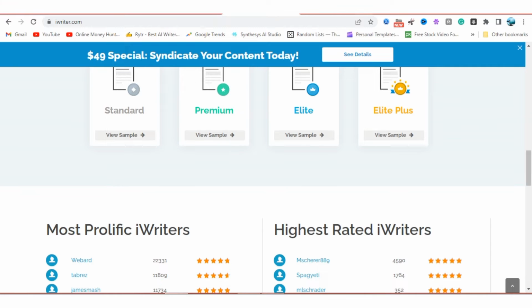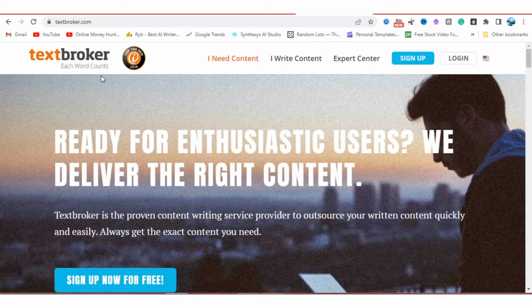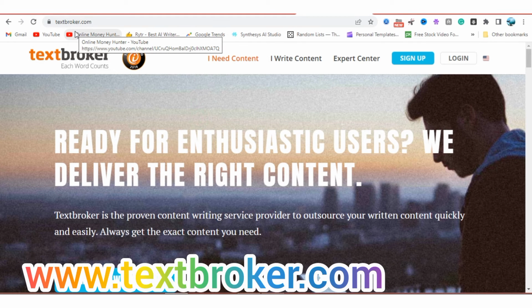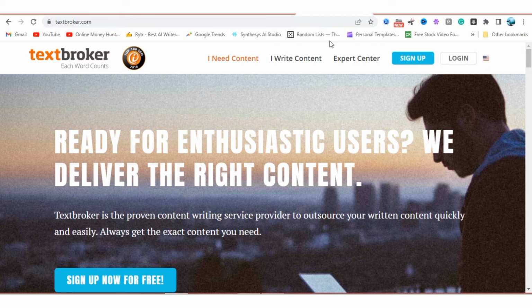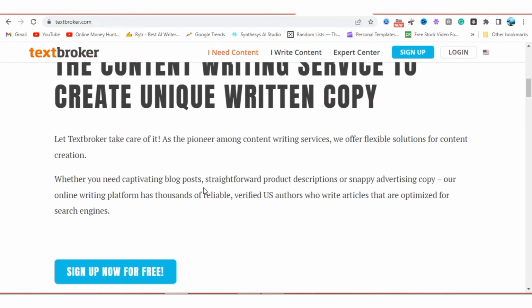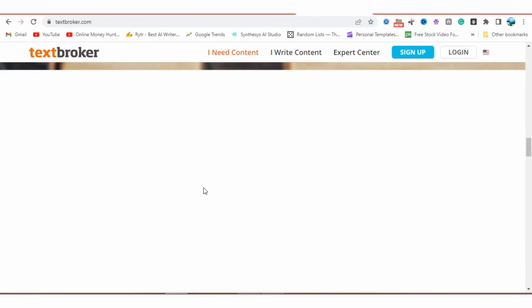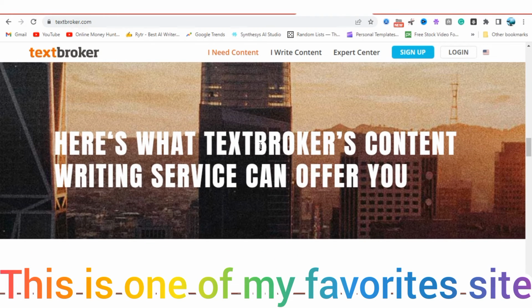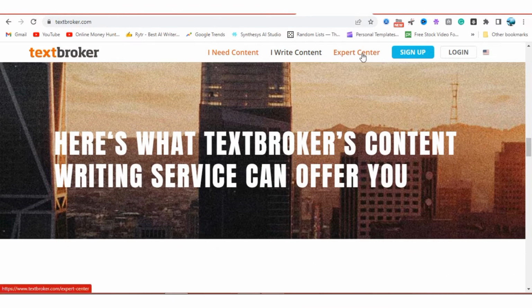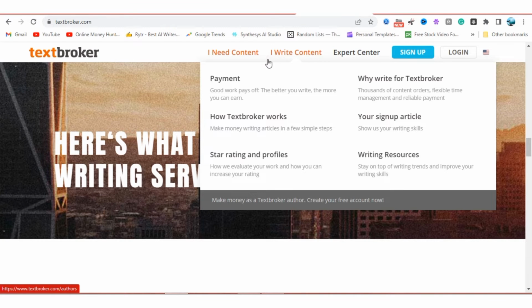Okay, the next one we are going to look into is Textbroker. You just write www.textbroker.com, and once you are here, the reason why I love this one so much is because with this one you can make a lot of money. Once you are here, all you need to do is sign up by clicking I write content.